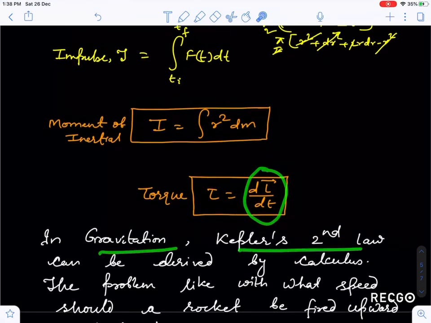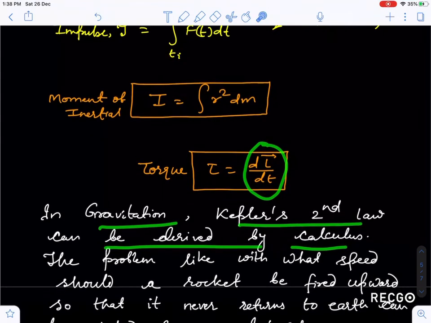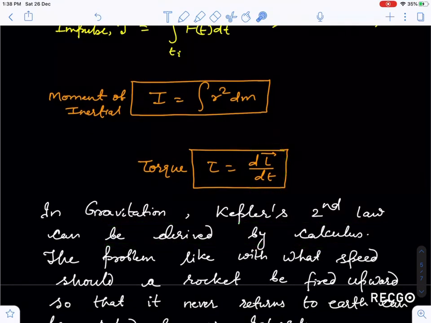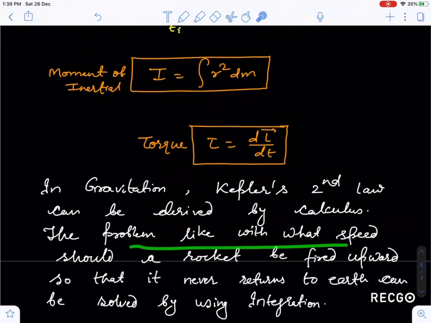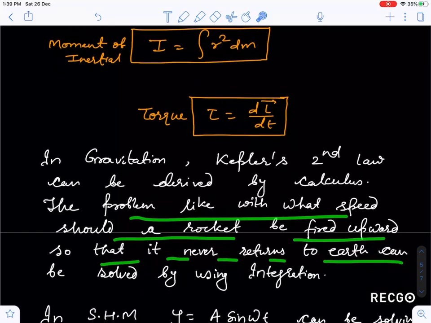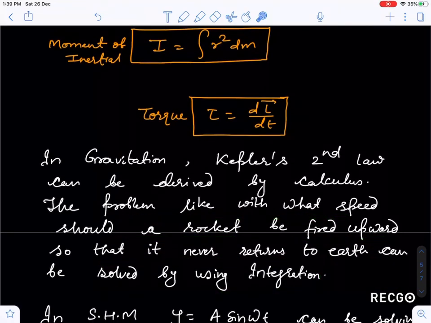Now in gravitation, Kepler's second law can be derived by calculus. So see, these are the applications in mechanics I have discussed, guys. A problem like with what speed a rocket should be fired upward so that it never returns to earth can be solved using integration, guys.